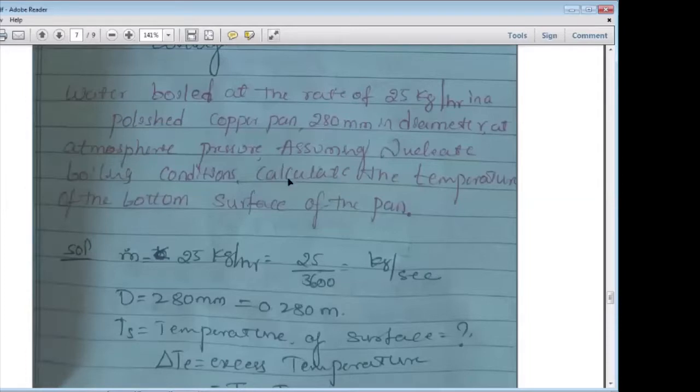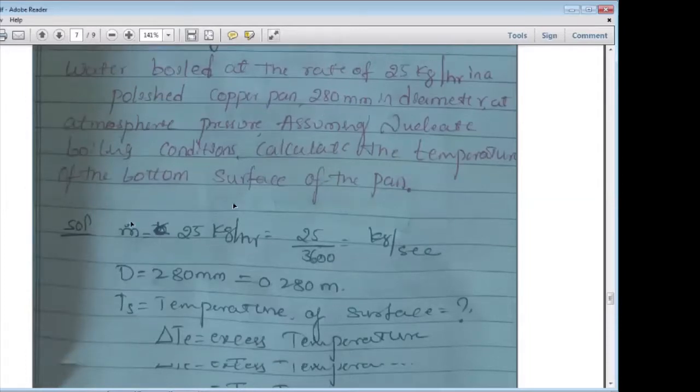So you have to note down, M is given: mass rate 25 kg per hour, 25 divided by 3600, that gives kg per second. Then D is equal to 280 mm, that is 0.280 meter.